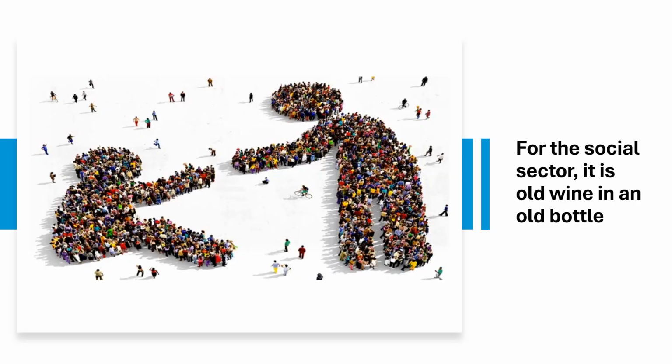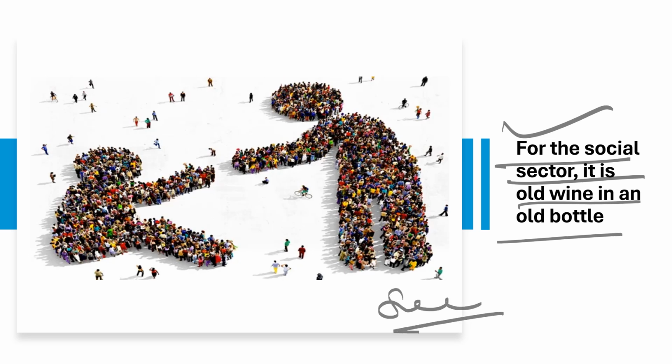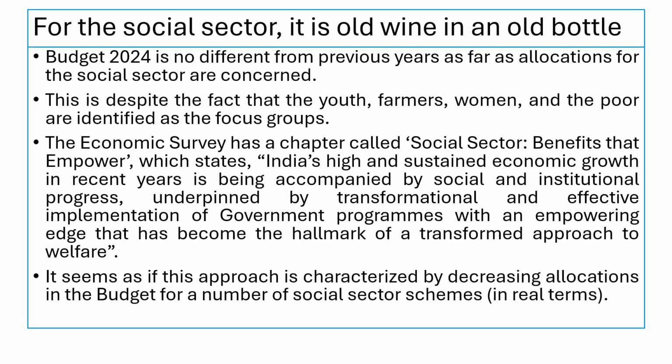So next article, social sector, it is old wine in old bottle. This article basically discusses how funds have been allocated and that there is no change in several schemes. We'll just discuss what the scheme is and how funds have been allocated. Just review how the budget has been allocated. Author says Budget 2024 is no different from the previous year as far as allocation for the social sectors is concerned.